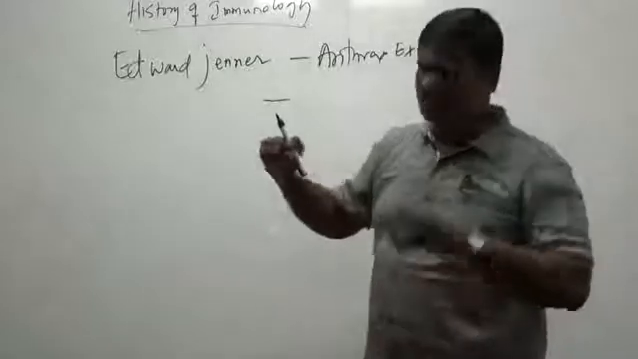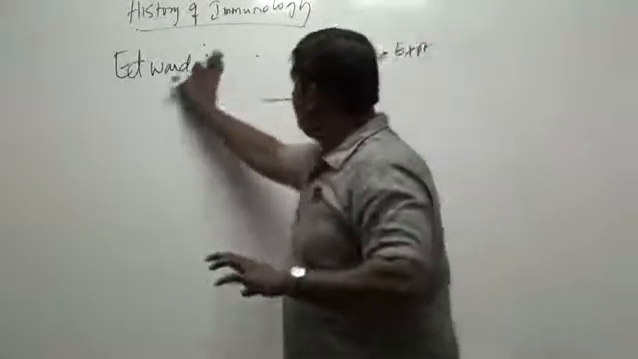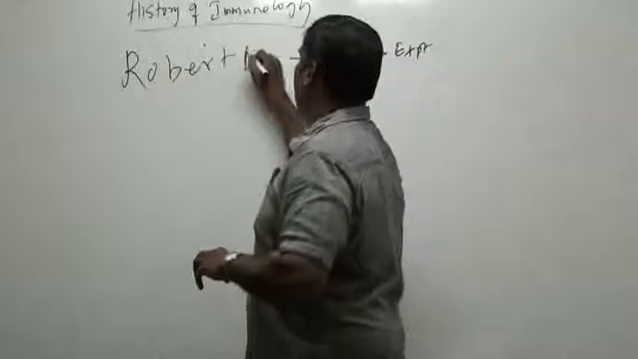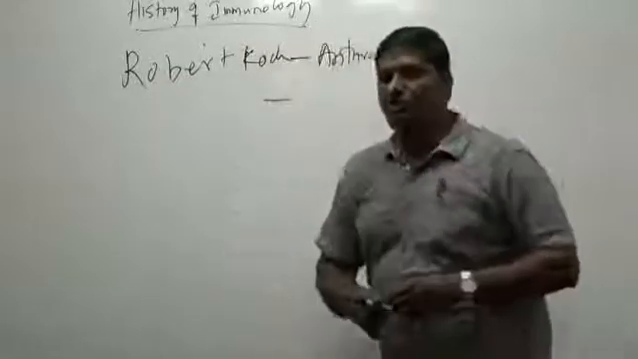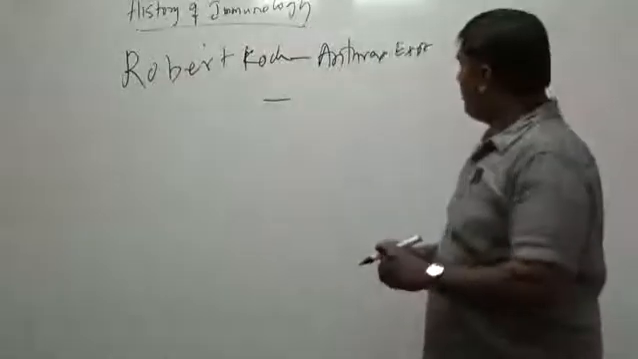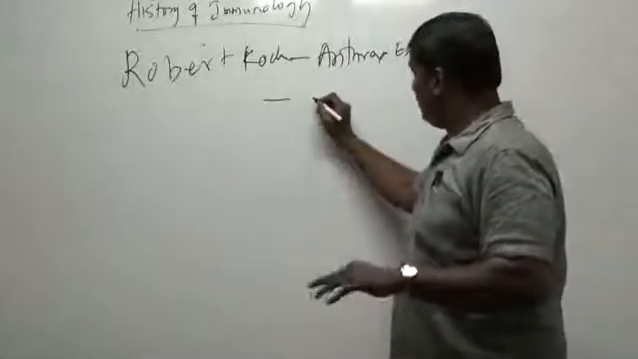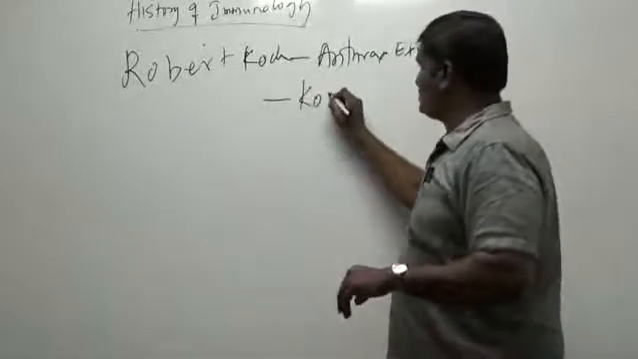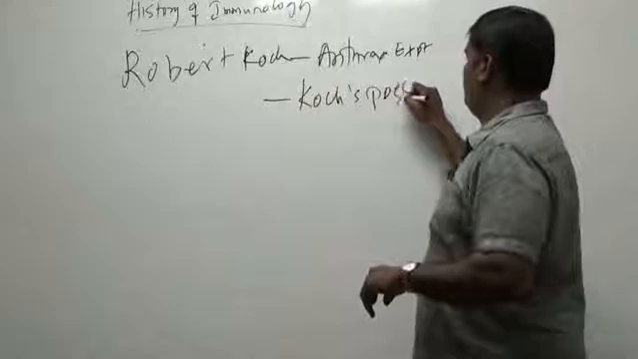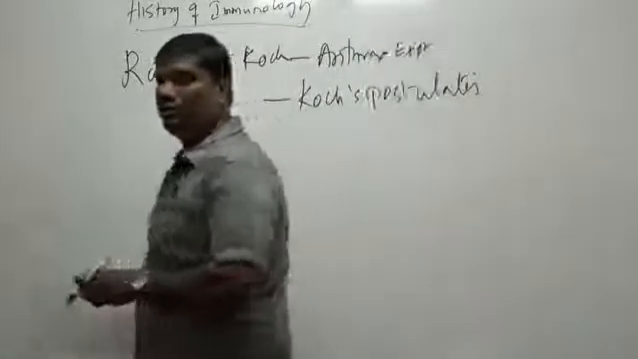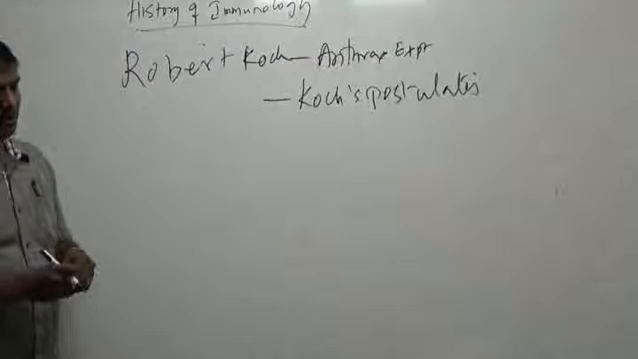Sorry, I'm sorry. This is not Edward Jenner. This is Robert Koch. Robert Koch, I'm sorry. So Robert Koch is the one who came up with the experiment, and then he later on proposed the Koch's postulates.